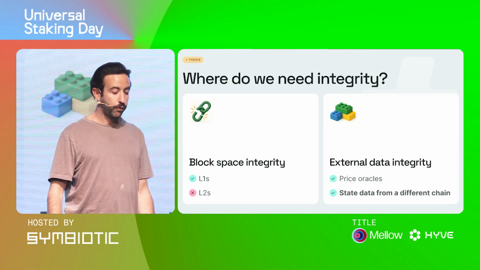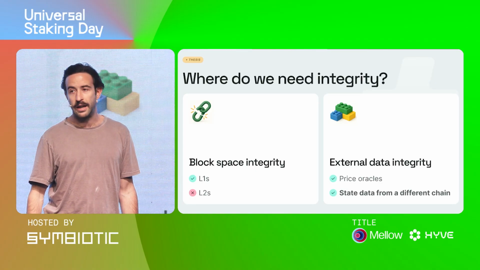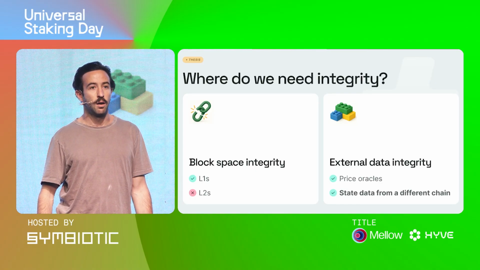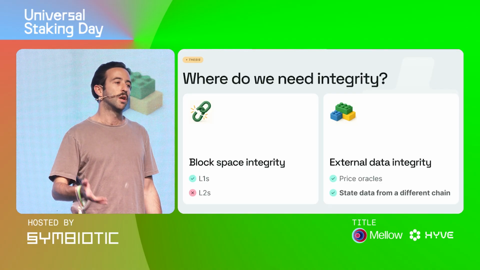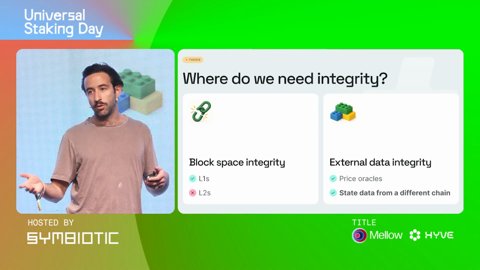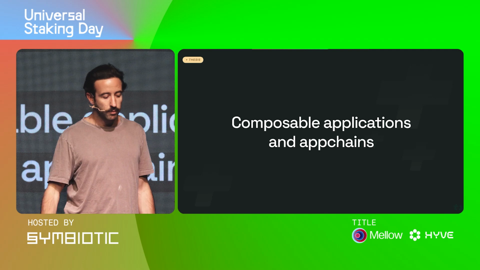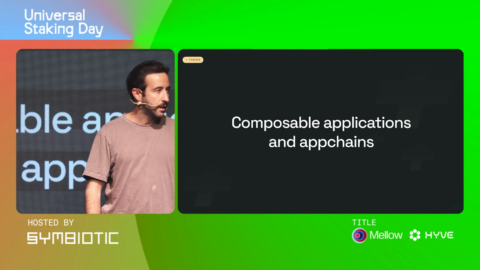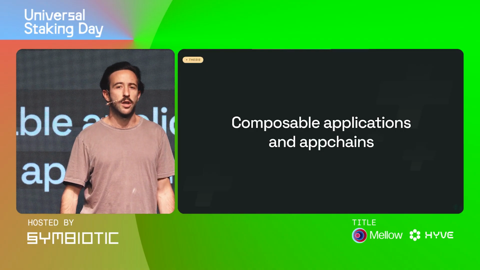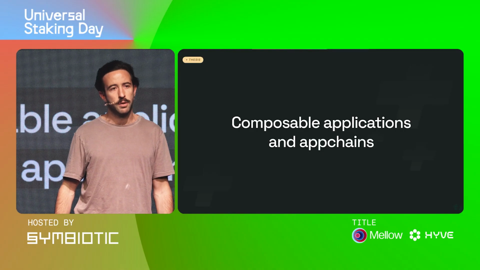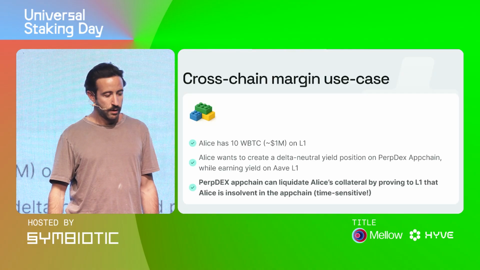Today, I want to focus on integrity for a specific kind of data flow, and that is integrity between different chains, more specifically bringing one chain's state data into another chain such that applications on different chains can be composable and can feel as one. Our thesis at T1 is we want to enable composable applications and composable app chains such that the user only interacts with the application but does not need to choose which underlying protocol the app is deployed on.